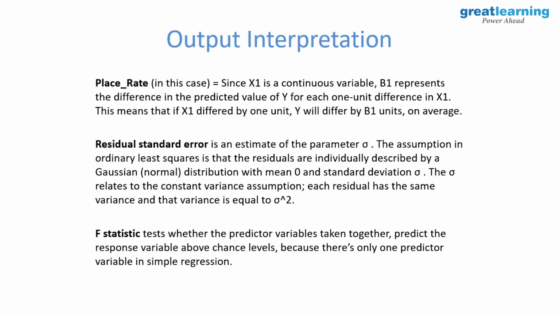You understand what a fluke is? What do you call it in Hindi? Tukka, right? So you say it can be true. So that's why I want my p-value to be so low that I minimize that risk also. Okay? So when I say p-value, it's the probability that this event is rarest of rare. Right? So that's why I want the p-value to be as low as possible. If it's 0, it's great. But that's not possible. There's always something which you don't consider. So now when I say whether the predictor variables taken together predict the response variable above chance levels, it means above a p-value which is very low, right? A probability which is very low, right?